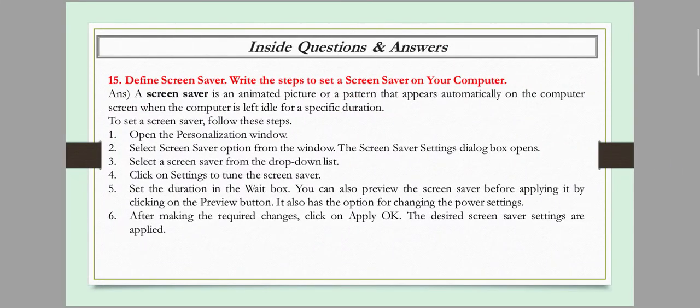The total number of inside questions and answers is 15, and I will also provide the exercise questions and answers. You need to click on the description box and download the PDF, and write all the question answers from this PDF. Also learn these questions and answers. It is very, very important. And I always tell you to read the book carefully, for a better understanding of the questions, answers and the topics also.